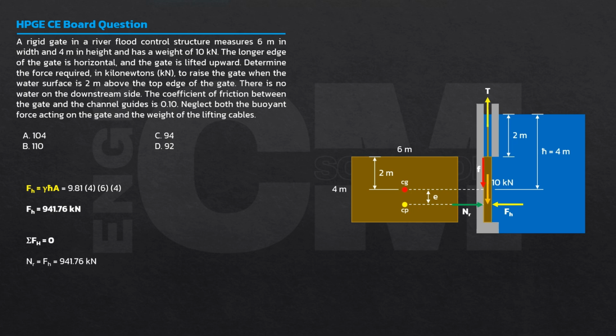And the normal reaction, again, summation of forces horizontal, is just equal to the hydrostatic force. Therefore, the maximum friction available is mu times normal reaction. Mu is the coefficient of friction, and the normal reaction is this one, 94.176. And to solve for the required tension force to pull the gate upward, summation of forces vertical: T minus F minus 10 kilonewtons equals 0, and F equals 94.176 kilonewtons. Then the tensile force required to move the gate up is 104.176, and that is letter E.